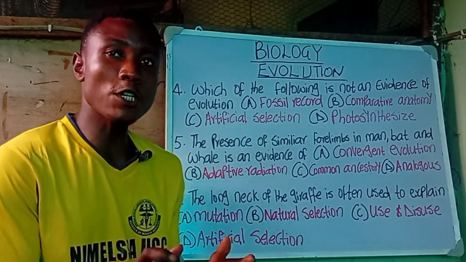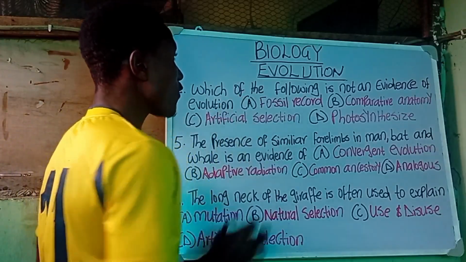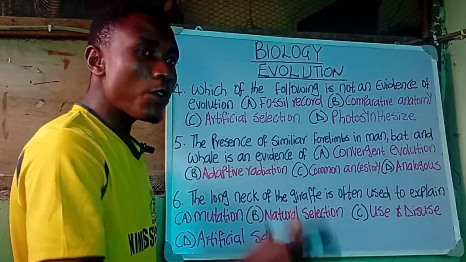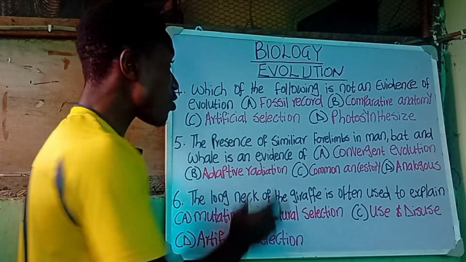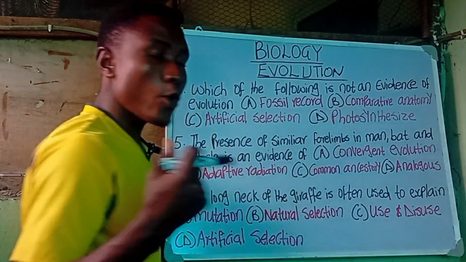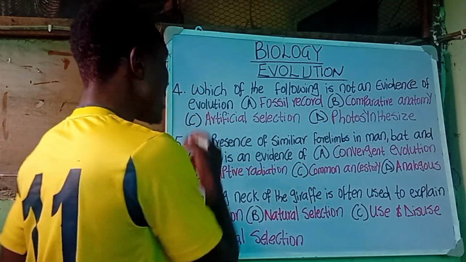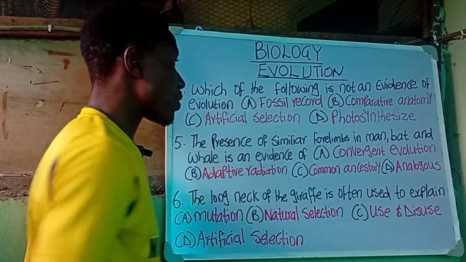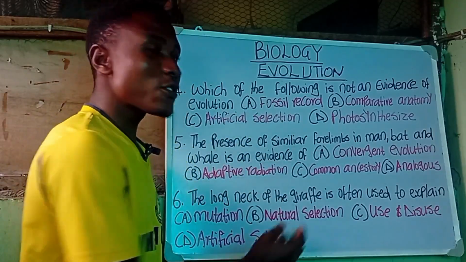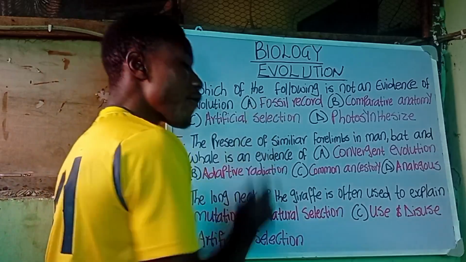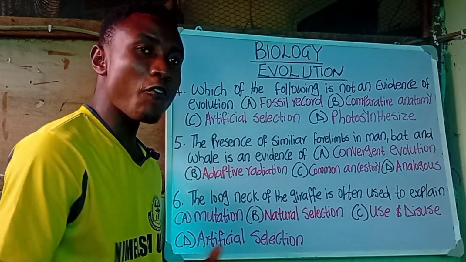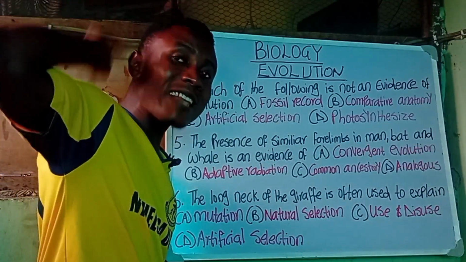The next question is question number 4. It says, which of the following is not an evidence of evolution? A. Fossil records. B. Comparative anatomy. C. Artificial selection. And D. Photosynthesis. Which of the following is not an evidence of evolution? Fossil records is an evidence of evolution, remains of organisms that have died.